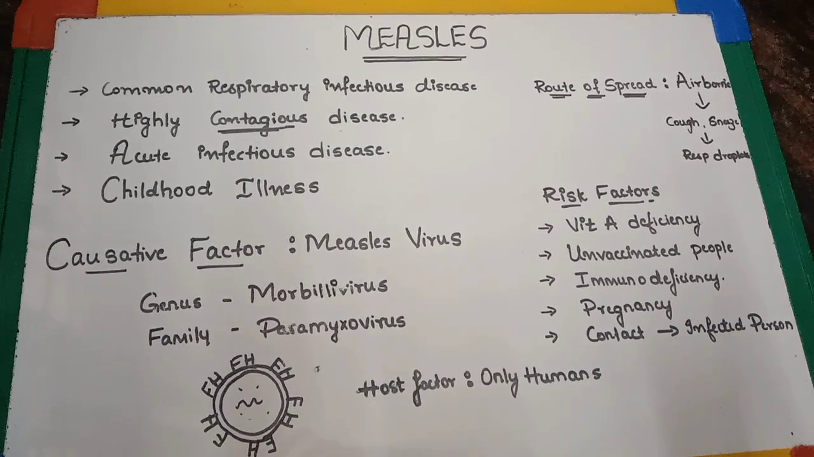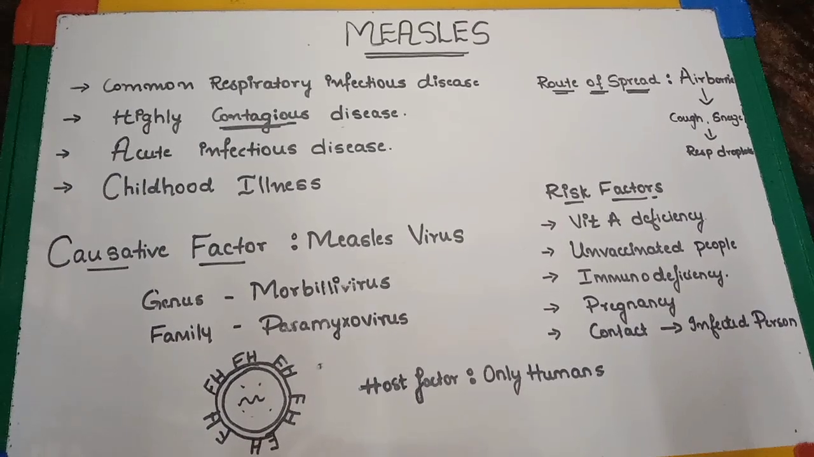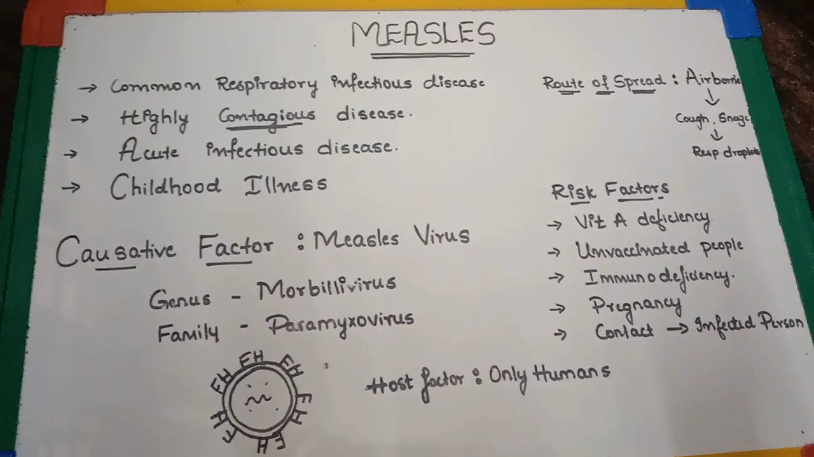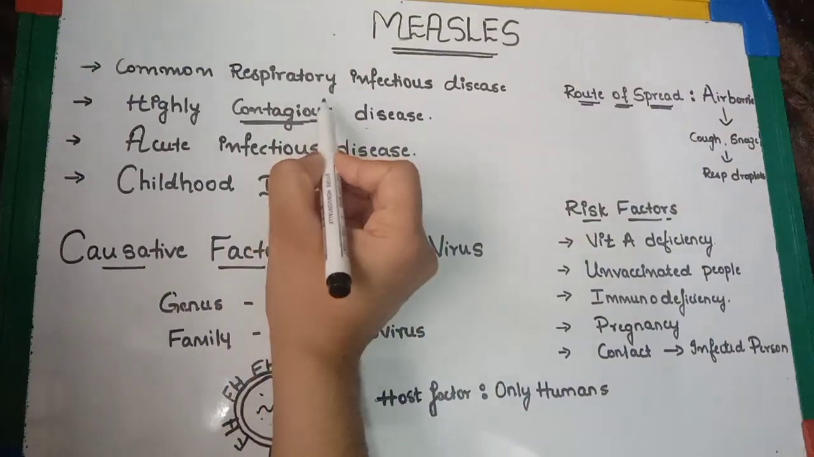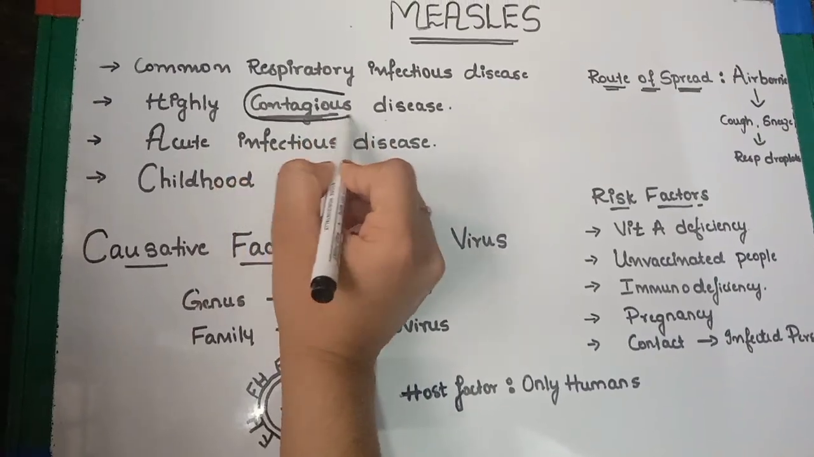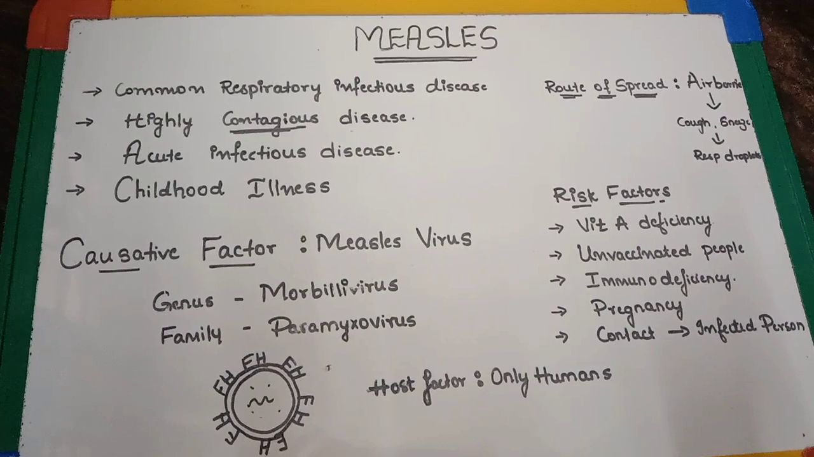So today let's talk about measles. Measles is a common respiratory infectious disease which is seen in children. It is a highly contagious disease. Here, contagious is nothing but easily spreadable. That is, if one person is infected, they can easily infect another person.